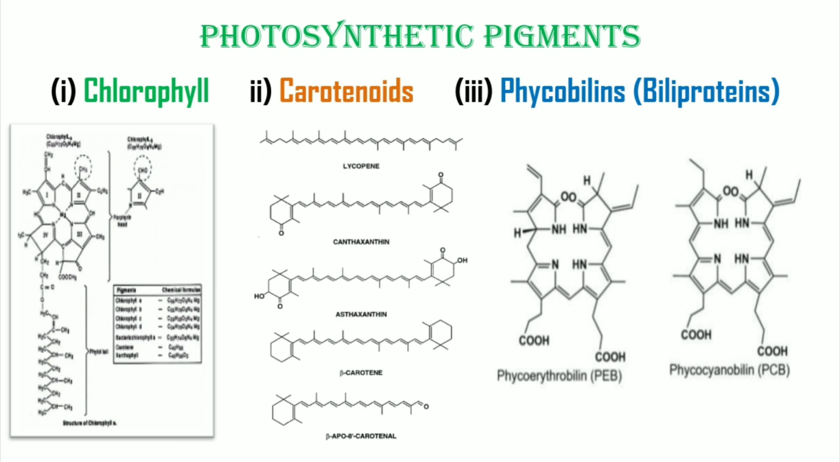Third, phycobilins or biliproteins. They are water-soluble pigments and are abundantly present in algae and also found in higher plants. There are two important types of phycobilins, phycoerythrin and phycocyanin. Like chlorophylls, these pigments are open tetrapyrroles but do not contain magnesium and the phytol tail.